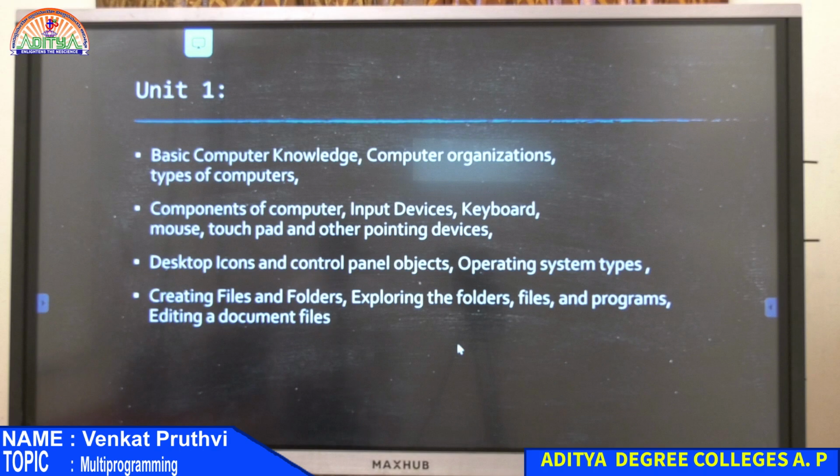For that, now I will show you the desktop icons. First, what do we have? We have here desktop icons, right? Desktop icons and control panel objects. These are your desktop icons that you are seeing over here. This is called your desktop that we are using, and any operating system has its own desktop or the UI.